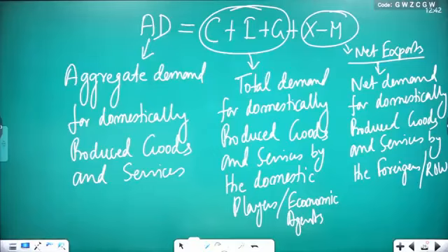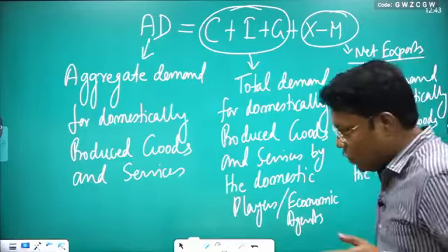It means if you see this equation, you are getting that the overall aggregate demand of domestically produced goods and services has two components. One part of the aggregate demand comes from the domestic economy, that is by the domestic players, which may be your households, your investors, or your government.